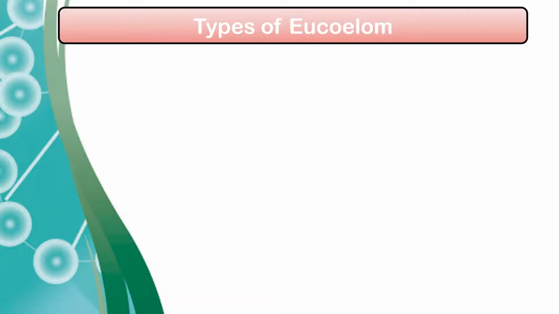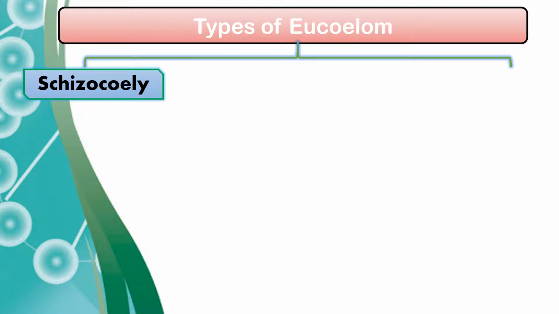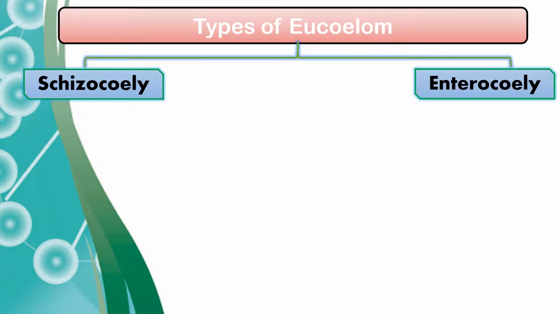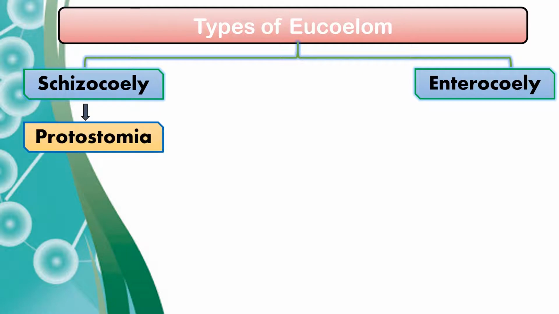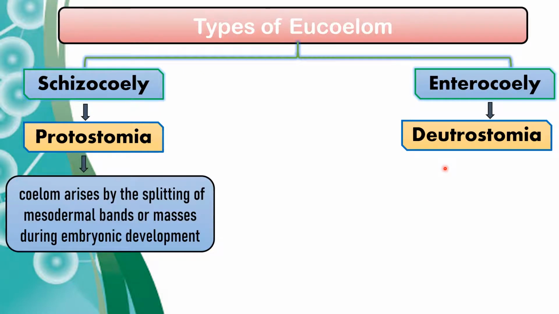Now we are talking about the eucoelom. Continuing with the eucoelom, there are two different types present. The first one is the schizocoely and the other one is the enterocoely. This is given on the basis of different organisms. Schizocoely are the protostomia, and the enterocoely are the deuterostomia. Both these are groups of organisms. We'll discuss them, but first you should know what schizocoely and enterocoely are.